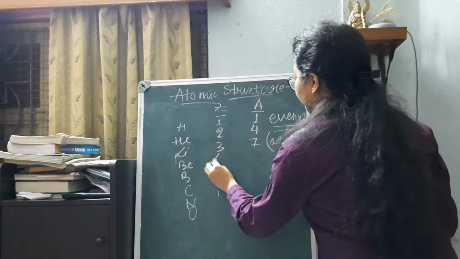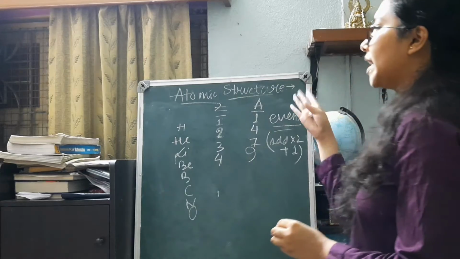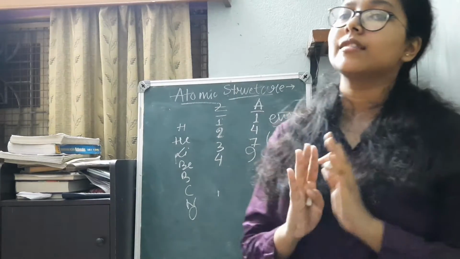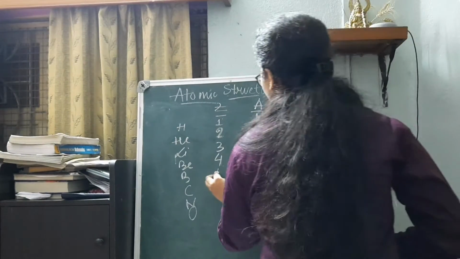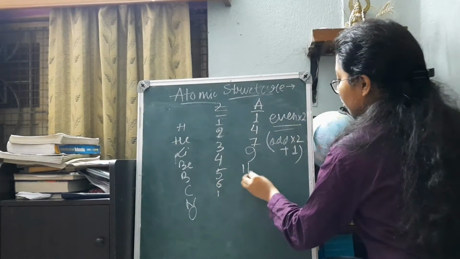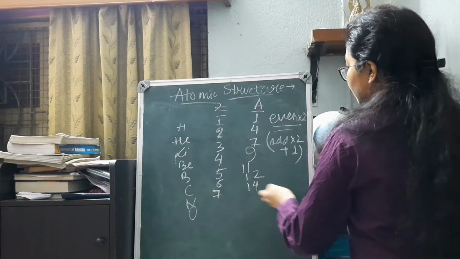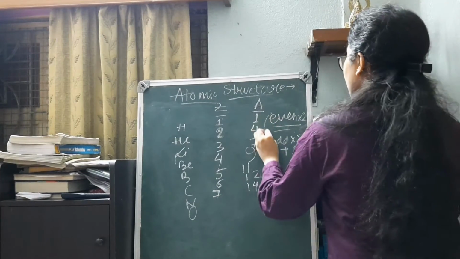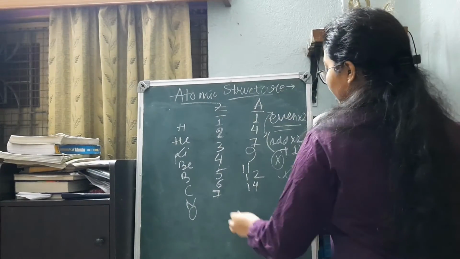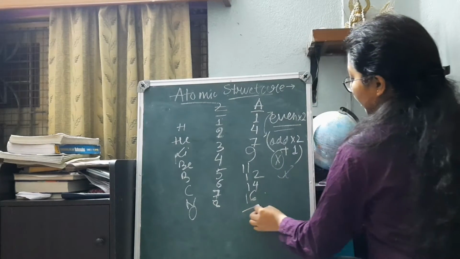So in this way beryllium 4. But in case of beryllium it is actually 9. So sometimes, as I say, the trick may have variations, but in most of the cases it holds true. 5 odd, into 2 plus 1, 11. 6 even, into 2, 12. Nitrogen 7, but it becomes 7 into 2, 14. So this is not a very sure trick, but still an effective trick in remembering most of them. Oxygen 8, mass number 16.